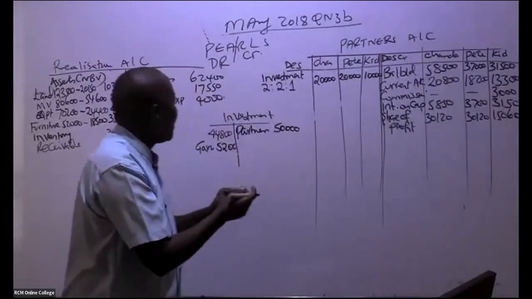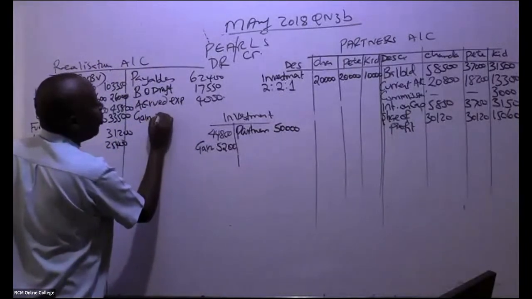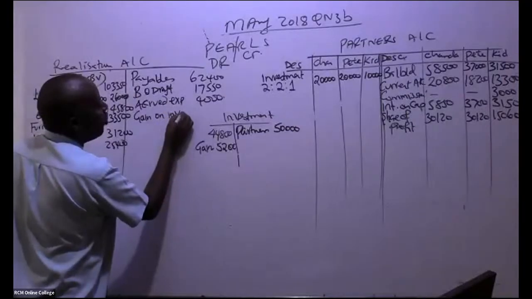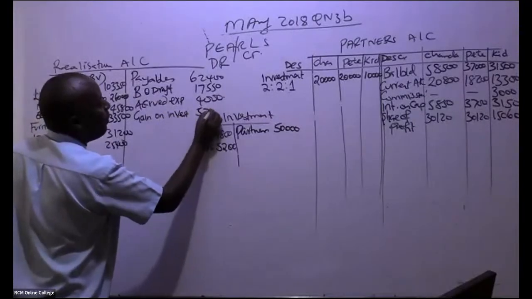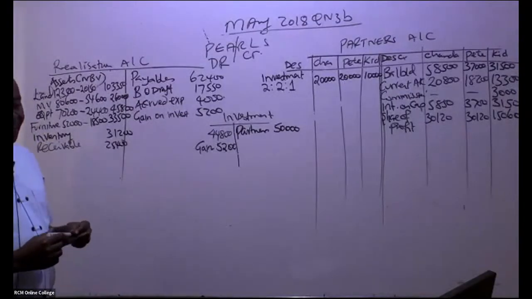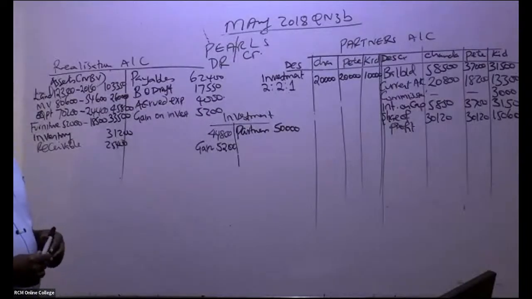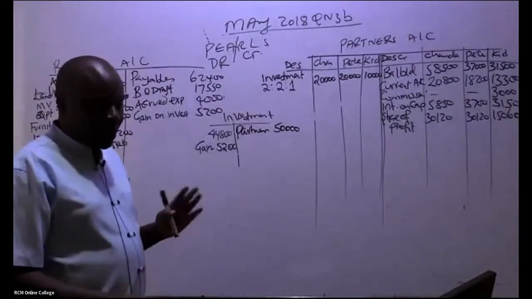So come and tell us here the gain on realization. The gain on investments, you just book the whole amount, 5,200.